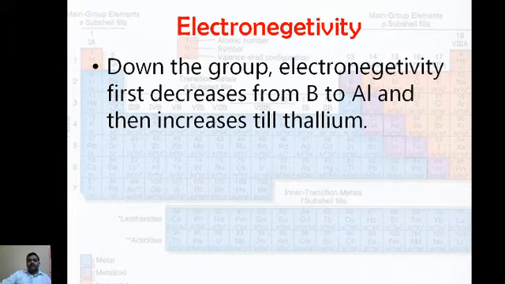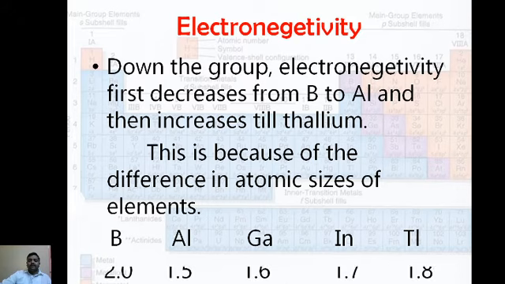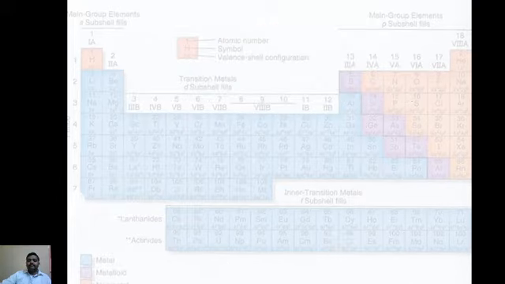Electronegativity, the capacity to accept electrons. You can apply it to the 13th group of elements. Down the group, electronegativity first decreases from boron to aluminum and then increases till thallium. Keep in mind, this is because of the difference in atomic size of the elements. You can compare boron to aluminum. Boron is 2.0, aluminum is 1.5. So from boron to aluminum electronegativity decreases, but from gallium to thallium it slightly increases.